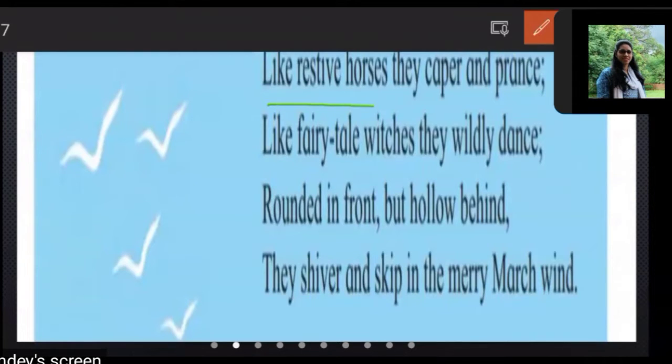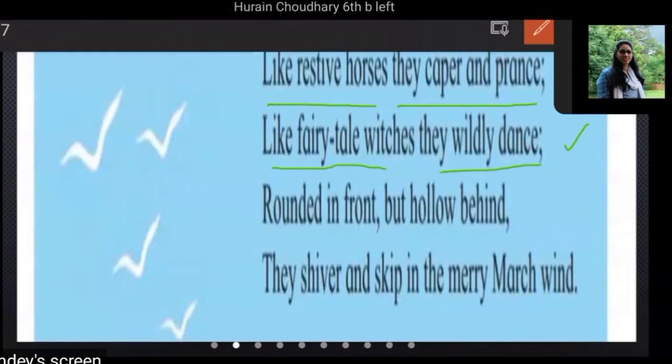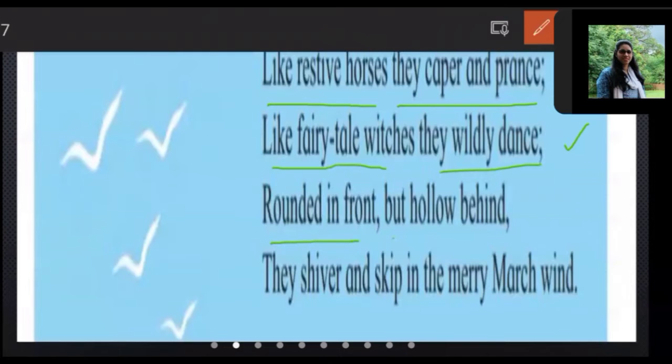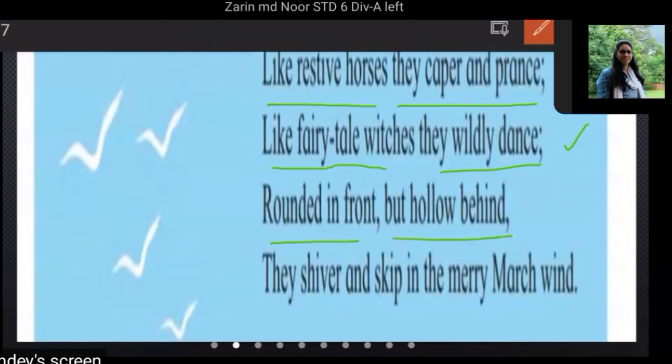Like restive horses, they caper and prance. Like fairy tale witches, they wildly dance, rounded in front but hollow behind.